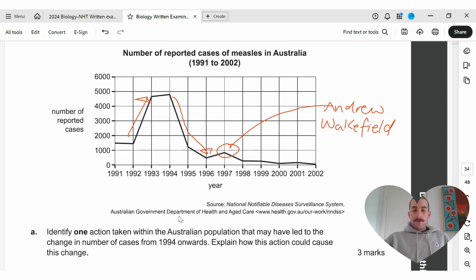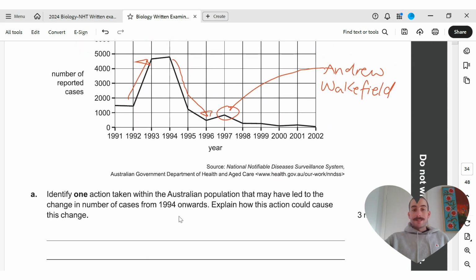If we go down here, the first question is identify one action taken within the Australian population. It's nice they've bolded one, right? And it's identify that may have led to the change in number of cases from 1994 onwards. Explain how this action could cause this change. So we've got 1994 way up here. We've got almost 4,700 maybe. And onwards, this trend overall is going down. Yes, there's some small spikes there, but overall we're on a big decline with the measles in Australia.